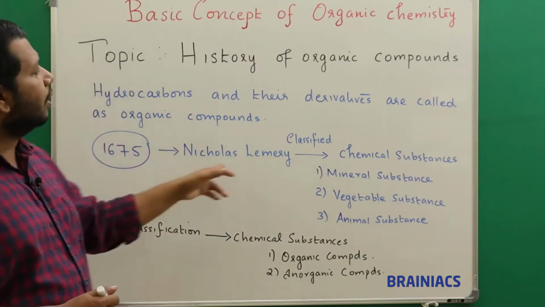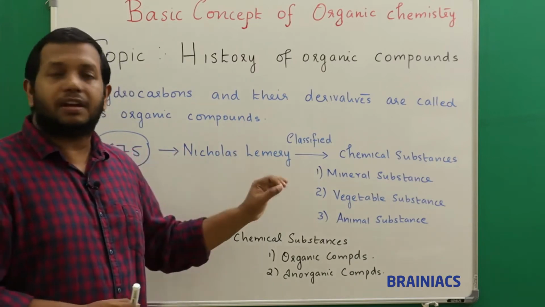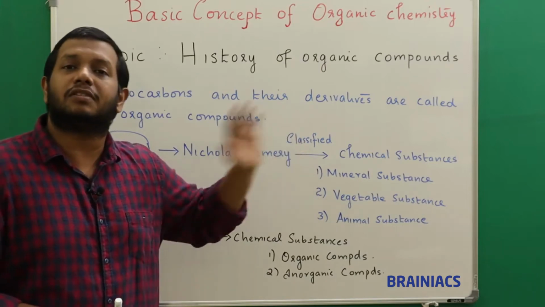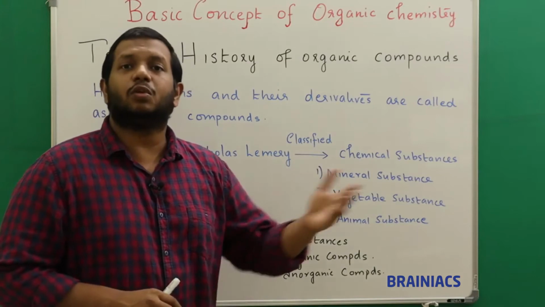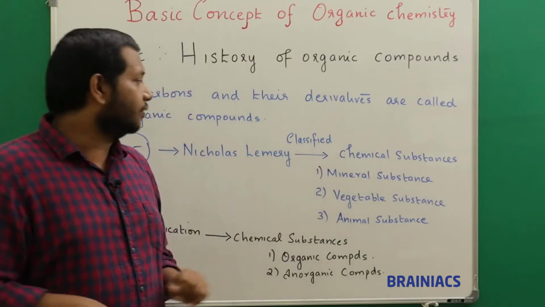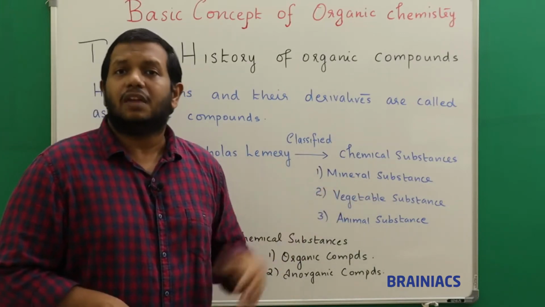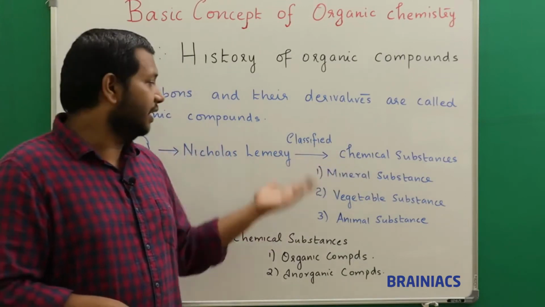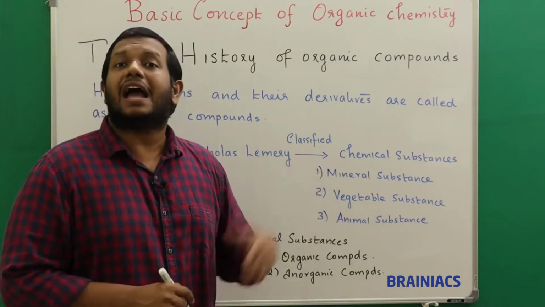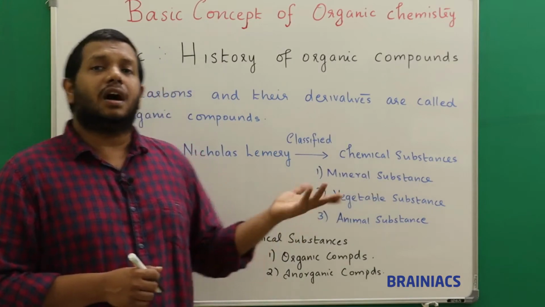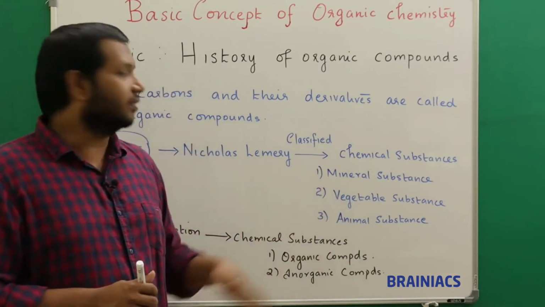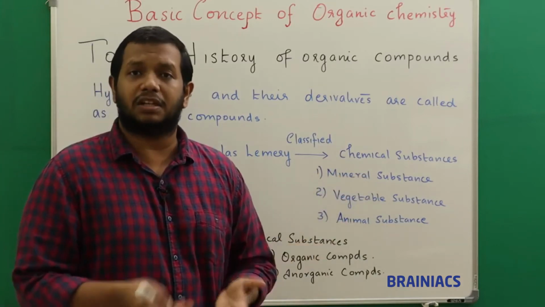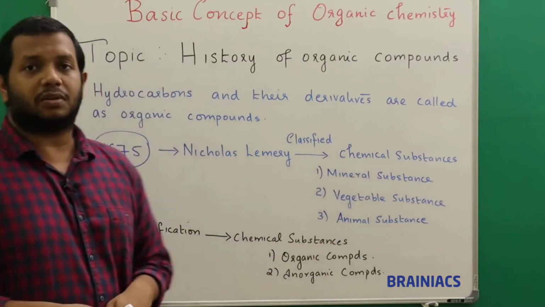That was by Nicolas Lemery. Nicolas Lemery classified the chemical substances into 3. The first one is called mineral substances, where you say gold and all those stuffs. Vegetable substances include many things actually. Animal substances are something like gelatin. Gelatin is an animal substance. And a vegetable substance you can say is something like sugar, all these substances, okay.